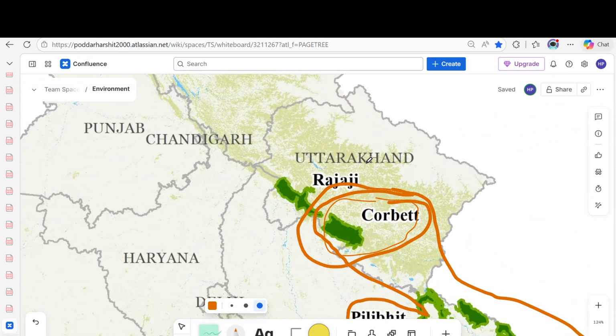Let's zoom in a bit on the area of Uttarakhand. So in Uttarakhand, first of all, we start with the Corbett Tiger Reserve. The Corbett Tiger Reserve is India's first tiger reserve, created in 1973 under Project Tiger. You have to remember this. Second fact: the country's highest tiger density is in Corbett National Park. Done.